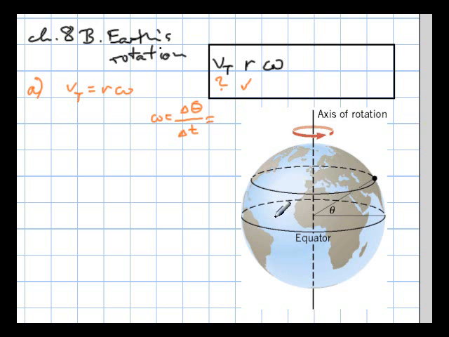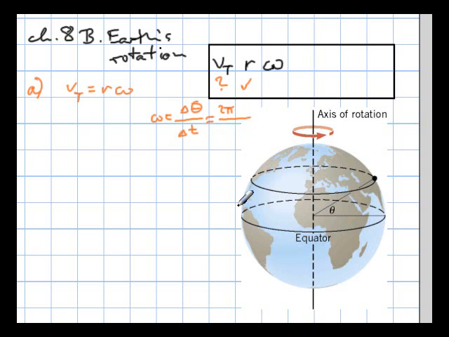And when it rotates once, we know that this angle is 2 pi, because that's one full rotation. So that's kind of implied information. They don't say that straight out, but it's implied, and we would have to look out for that, that one rotation means 2 pi, and then the time it takes to rotate once is 23.9 hours.